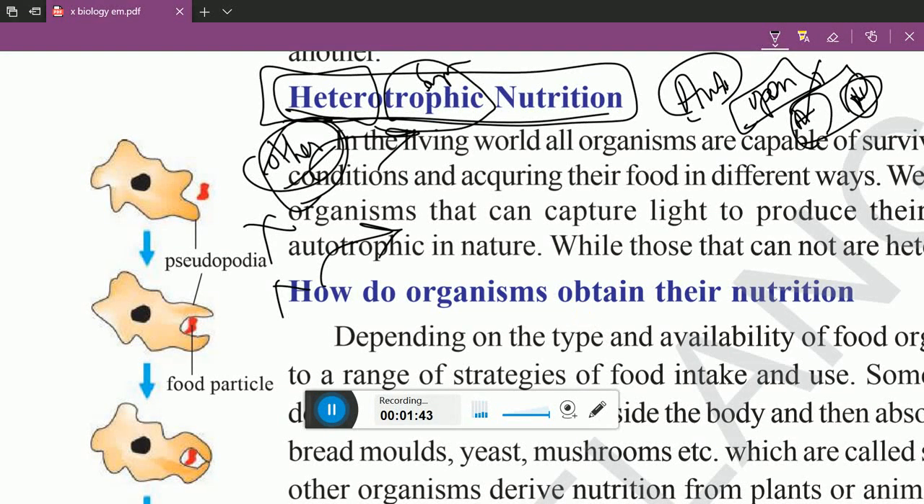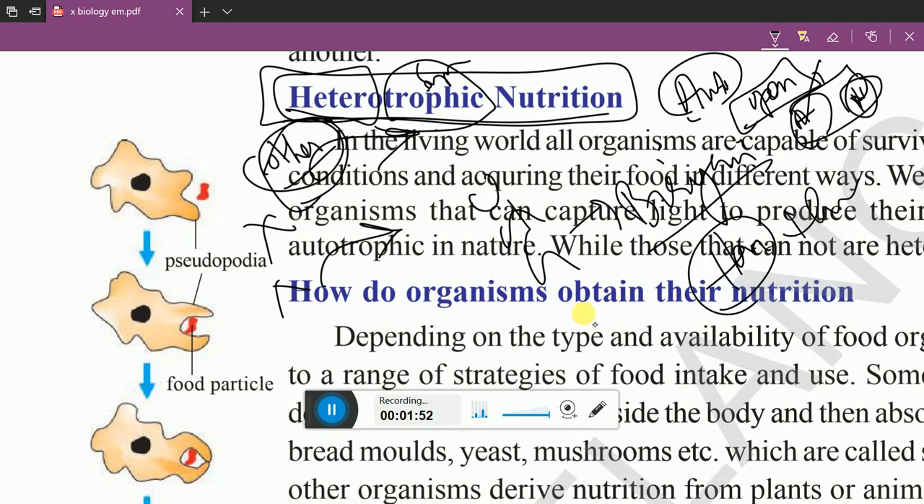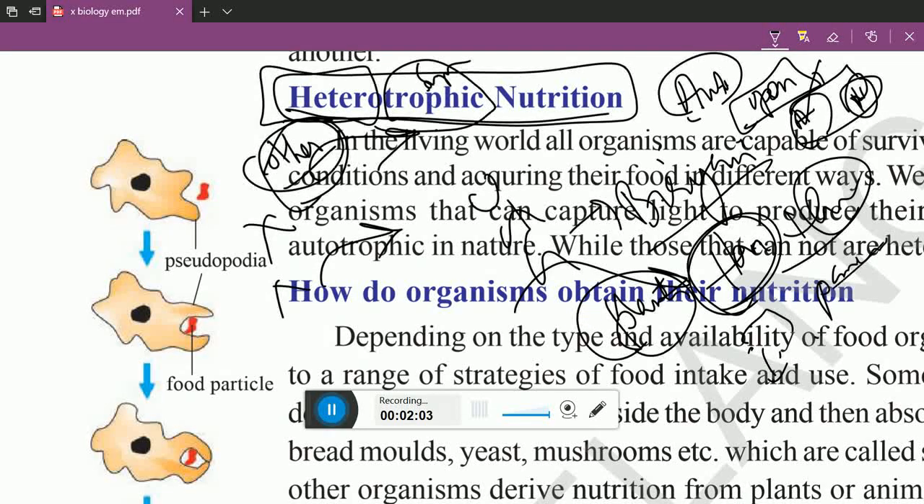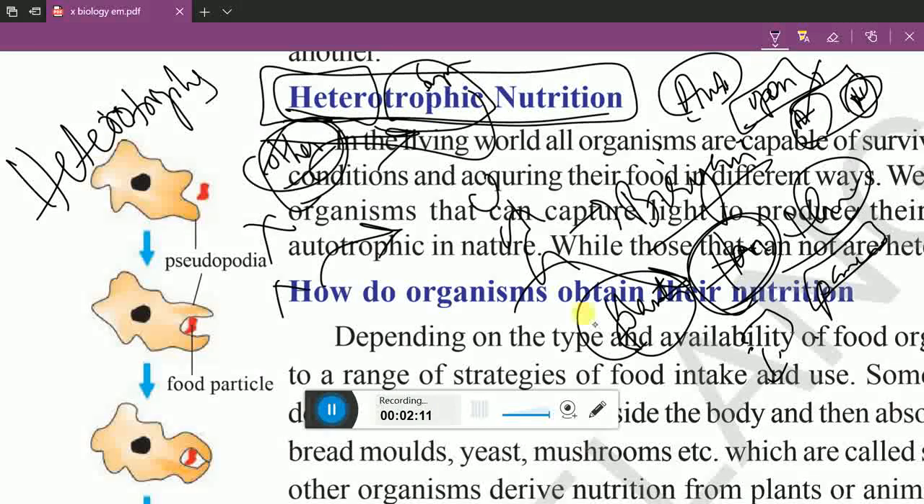For example, human beings. Human beings depend upon biryani, that is made up of chicken, hen, or a goat, whatever. That means we are depending on other animals, or plants even. We depend on other plants or animals or mushrooms or paneer. Whatever product comes from plants and animals, we are dependent. That's why we are called heterotrophs. And the type of nutrition is called heterotrophic nutrition.